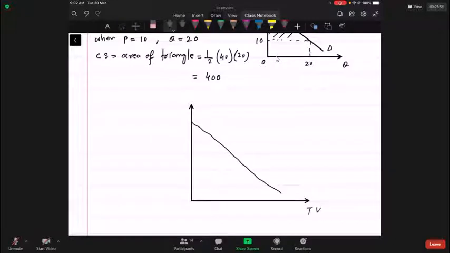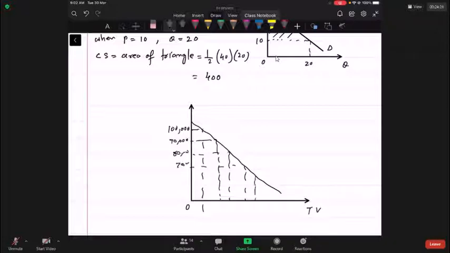Over here is the TV. There is a very rich individual. His willingness to pay for the TV is 100,000. Then there is another individual. He is also rich. His willingness to pay is 90,000. There is another individual. His willingness to pay is 80,000. There is another individual. His willingness to pay is 70,000. And other individual, his willingness to pay is 60,000. And so on. A lot of individuals are there in the market with different willingness to pay.